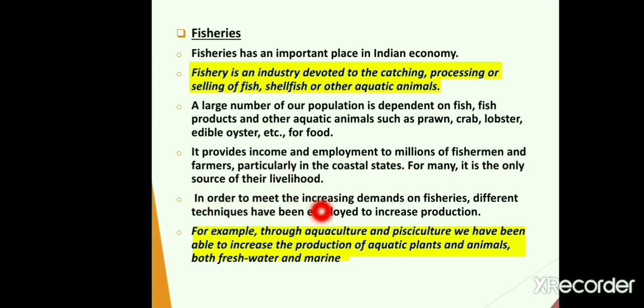In order to meet the ever increasing demand on the fisheries, different techniques have been employed to increase their production, for example, aquaculture and pisciculture. Now, the basic difference between them is that aquaculture is cultivating of fish in fresh water or salt water for commercial purposes, while pisciculture is also a type of fish farming, but it is carried out in ponds or tanks, which is further used for commercial purposes. Both these methods have helped to increase the production of aquatic plants and animals in both fresh and marine water.